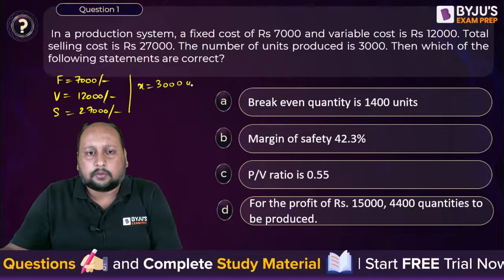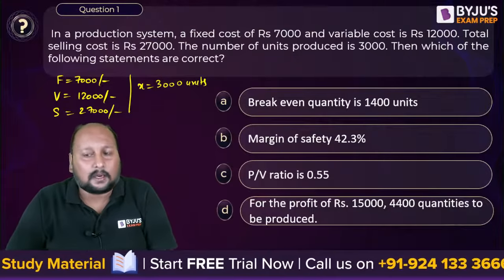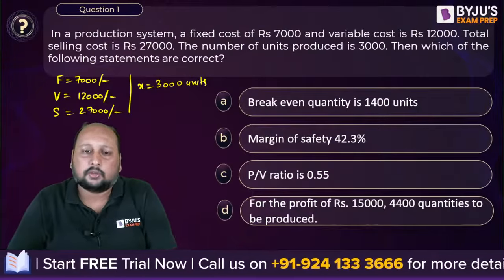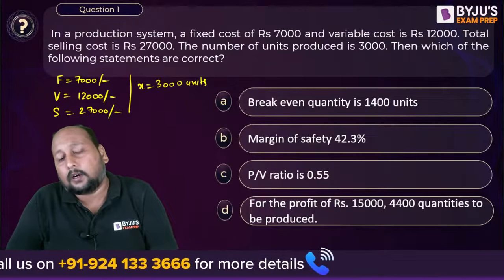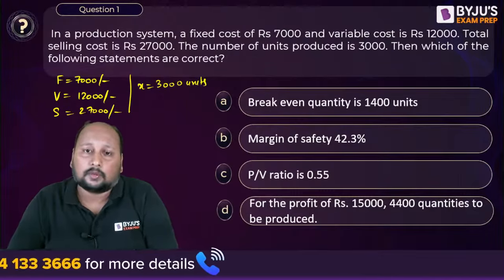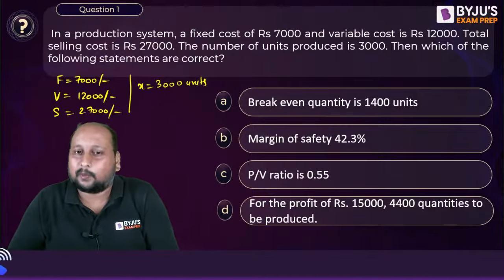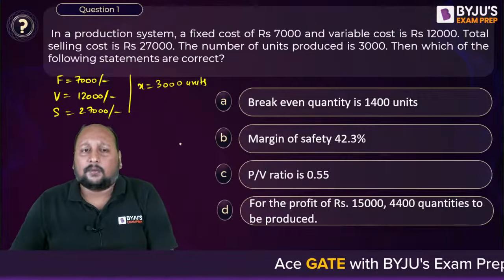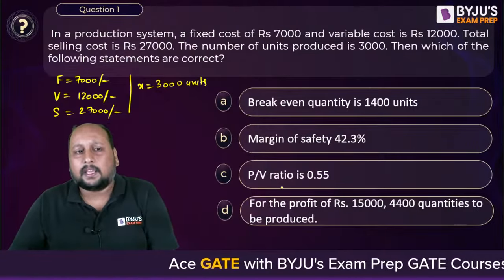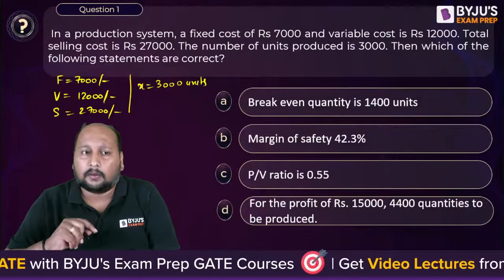First of all, tell me what is the break-even quantity, what is the margin of safety, what is the profit to volume ratio, and for a profit of 15,000, 4,400 quantities need to be produced. Which of the following statements are correct? Because it's an MSQ problem, there will be multiple correct answers. Solve one by one, take the options one by one. First of all, let us calculate break-even analysis. For calculating break-even points, we have to calculate the unit selling price and the unit variable cost.